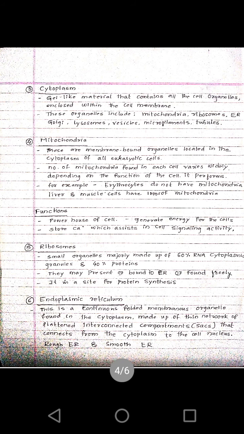So in the endoplasmic reticulum, we'll see stack-like structures, or flat structures. Those are called cisternae. In detail, study the endoplasmic reticulum in the ultrastructure. In the ultrastructure of an animal cell, we'll see the different structures, or the different organelles found in an animal cell. So this is about the endoplasmic reticulum.